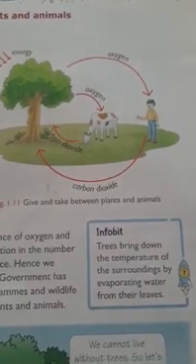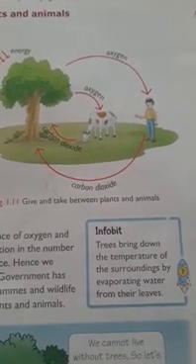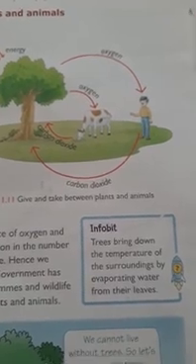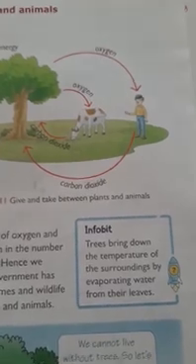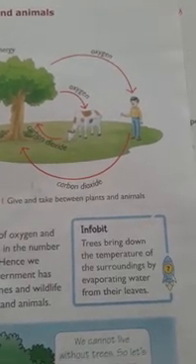Green plants trap the sun's energy and make food through the process of photosynthesis. This energy is transferred to animals and human beings as they eat the food prepared by the green plants.